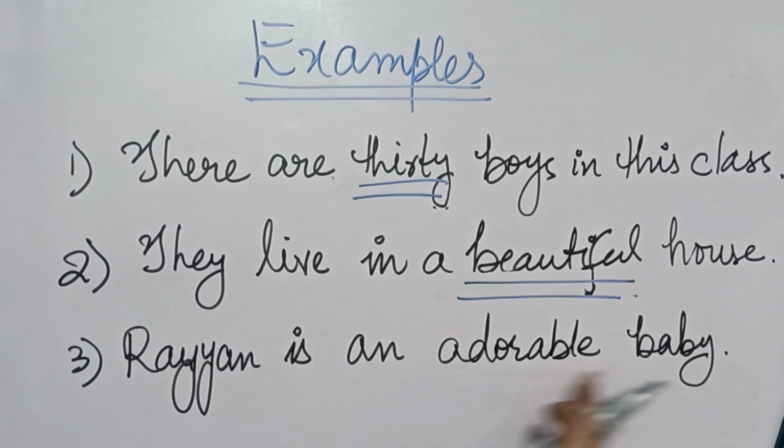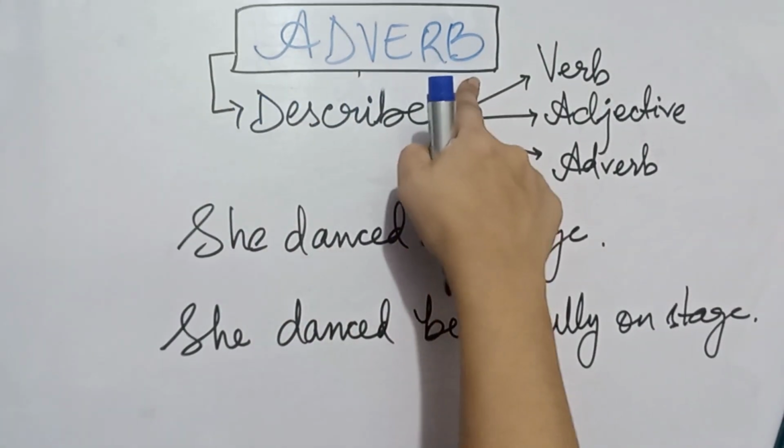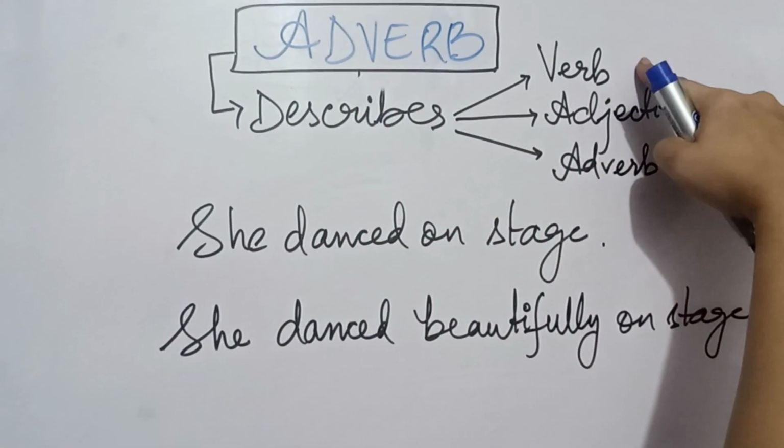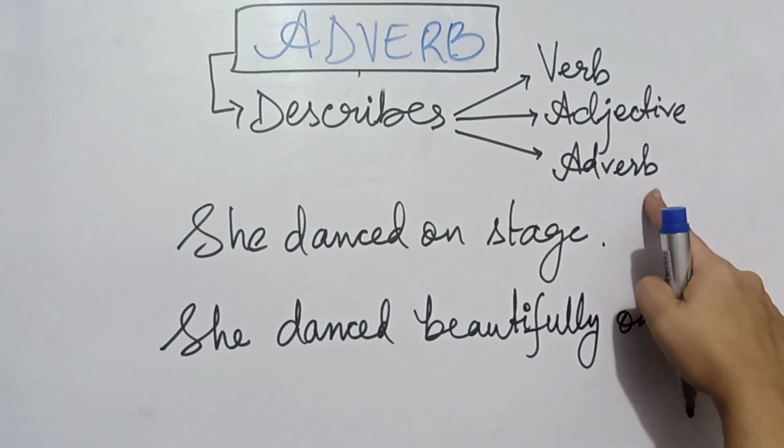Number 3, Ryan is an adorable baby. Here adorable is an adjective which is describing the quality of a baby. Let's look into the next type, which is adverb. Adverb is a word which describes a verb, adjective, and another adverb.